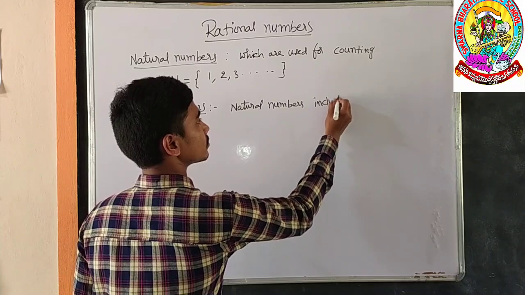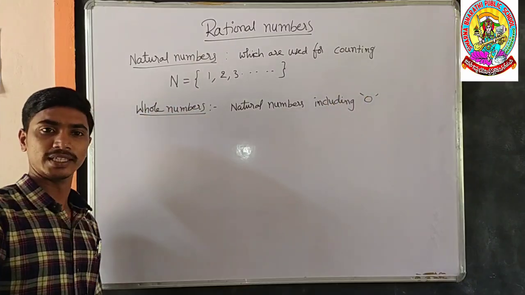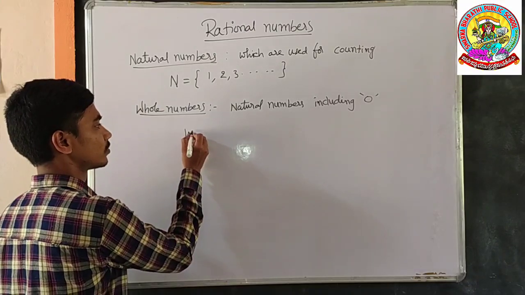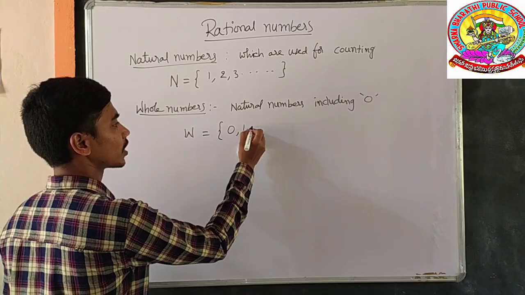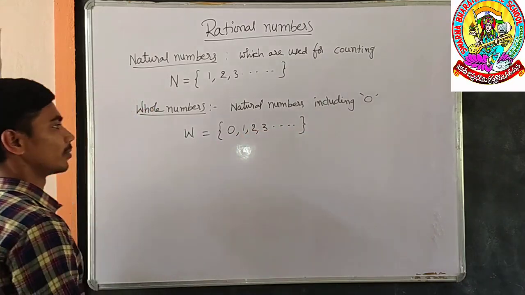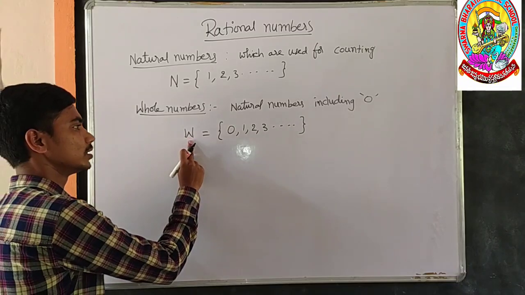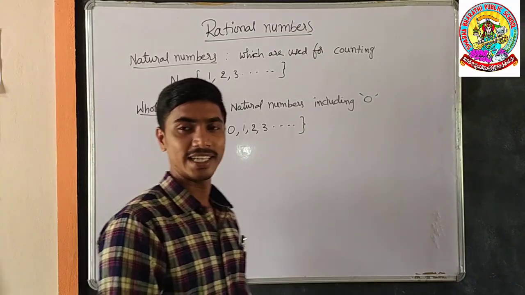It is denoted by the letter W. W is equal to 0, 1, 2, 3 and so on. The whole number set is denoted by the letter W and it starts from 0 onwards. The next numbers are integers.